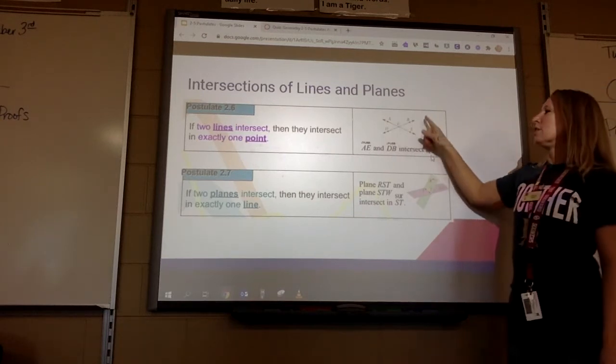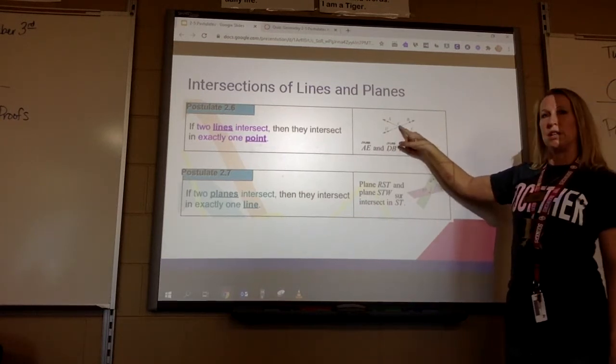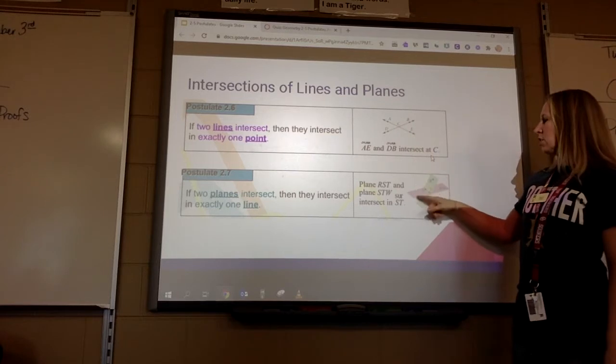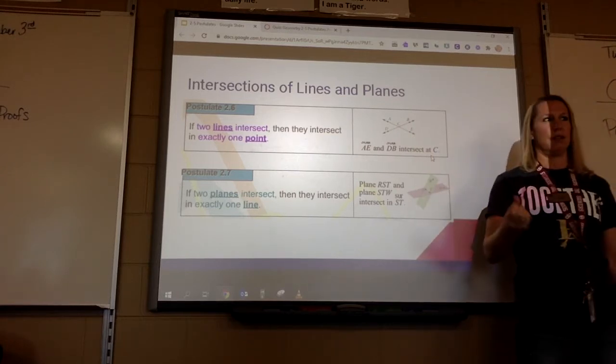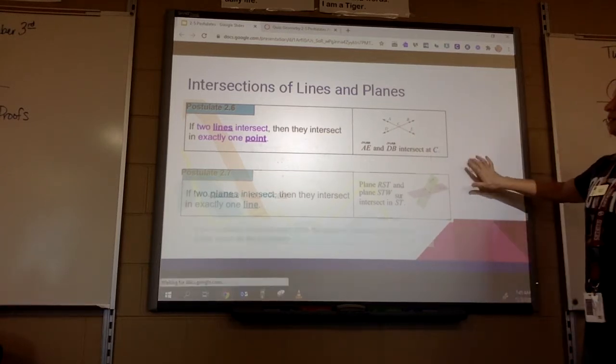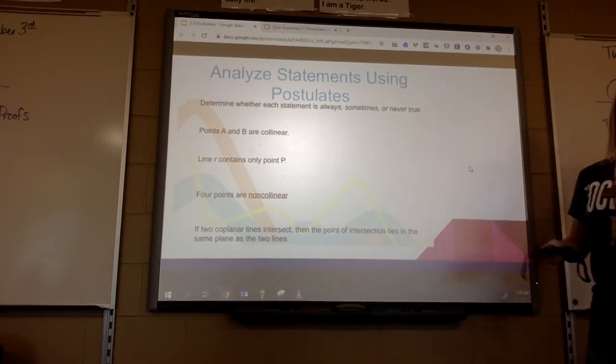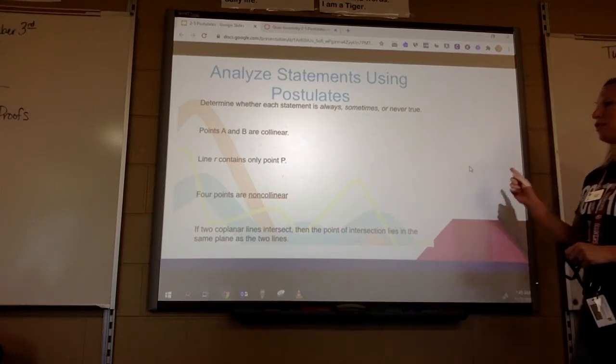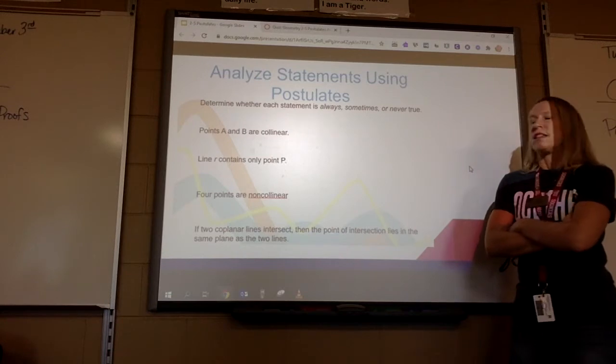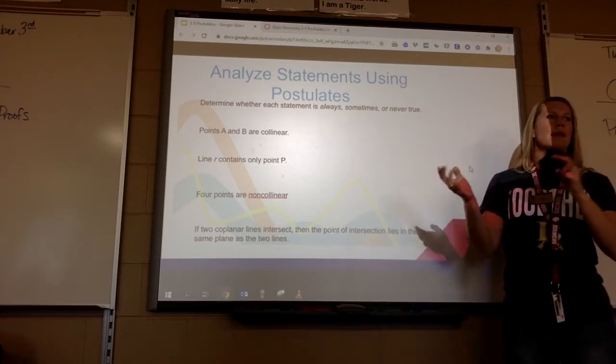2 lines intersect in a point. We talked about that. And the intersection of 2 planes is a line. So this is what your assignment's going to look like. You're going to have some problems that are always, sometimes, or never true. So like the first one, we have to decide whether that's always, sometimes, or never.